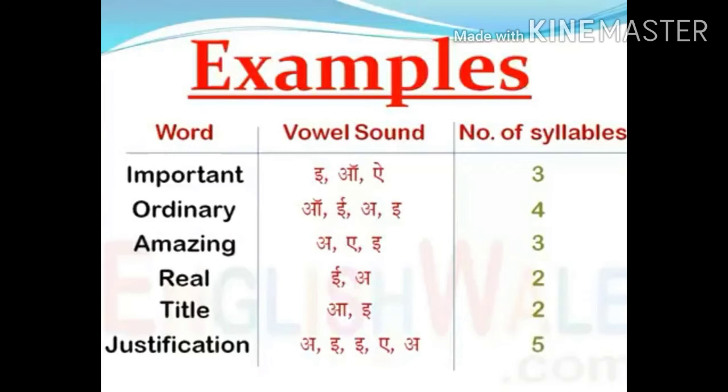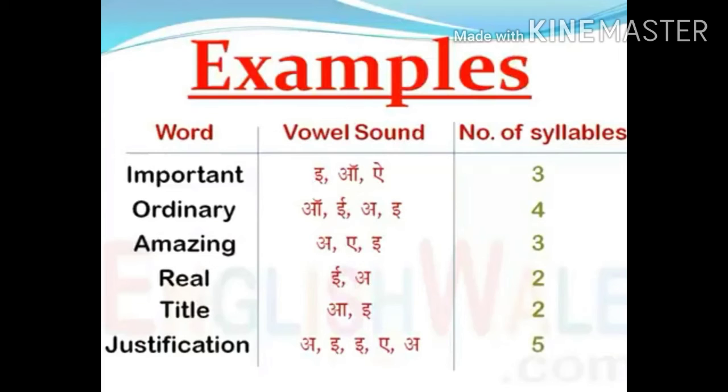So let's see the examples. Important, E-O-A. So 3 syllables. Ordinary, O-E-O-E. 4 syllables. Amazing, A-I-A and E. So 3 syllables. Real, E and A. So it has 2 syllables. Title, we are saying title. So I, A, 2 syllables.